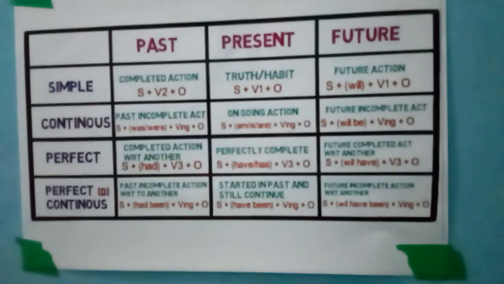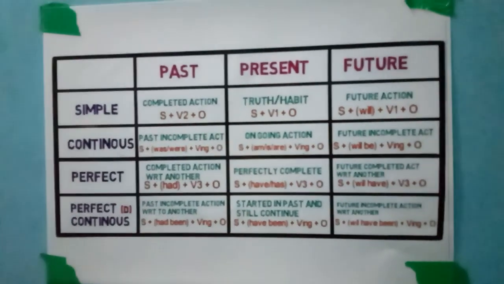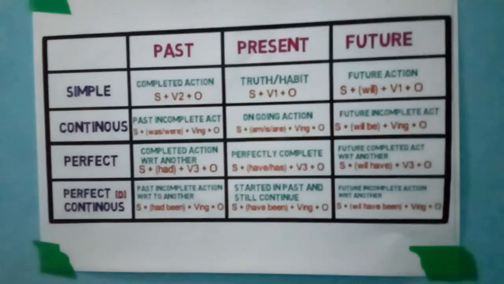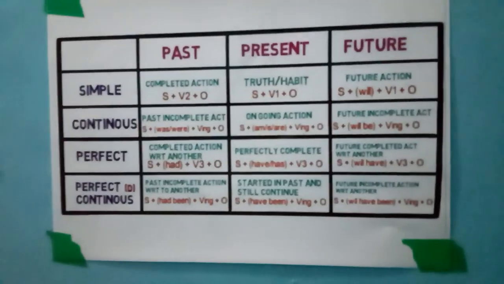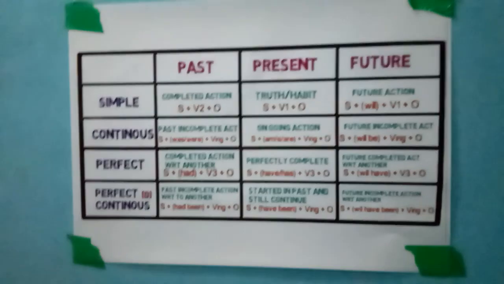Again, keep it in your mind that when you talk about future continuous tense you have to add be along with will in the sentence, and you have to add ing.